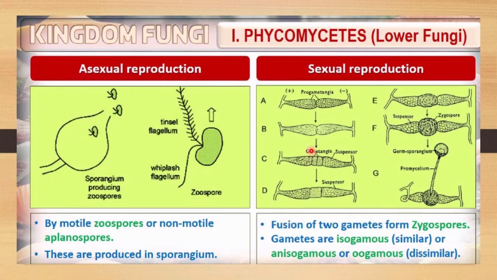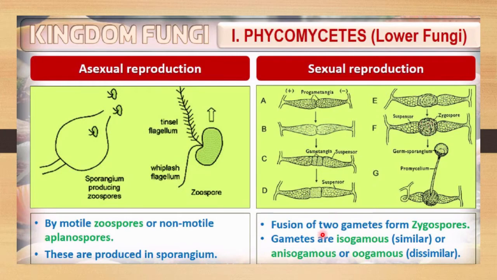Now next is sexual reproduction. Fusion of gametes forms zygospores. Two gametes together form the zygospore. The gametes may be isogametes, meaning they are similar in structure and function. Gametes are isogamous, or sometimes anisogamous or oogamous, which are dissimilar kinds of gametes. So fusion of two gametes will form the zygospore. Here you can see the zygospore. These two mycelia fuse together and form this type of zygospore.